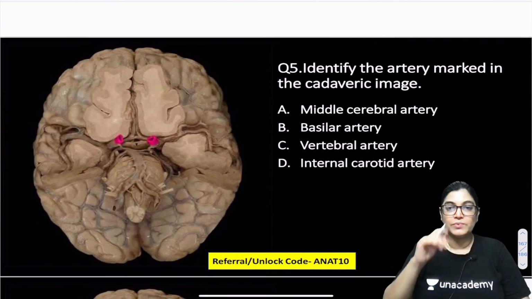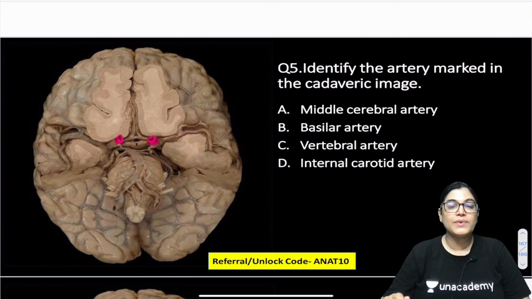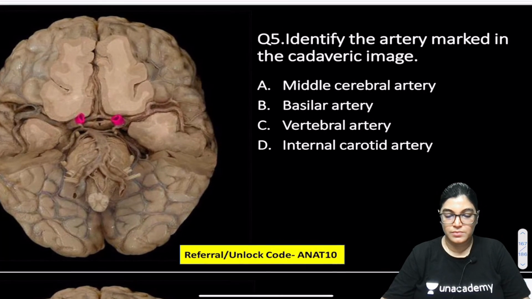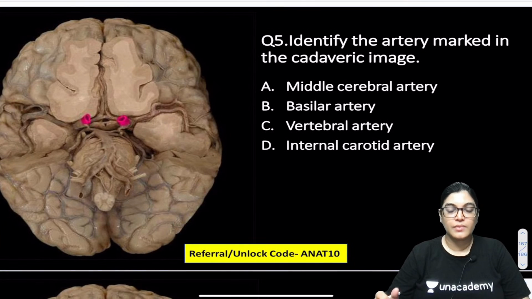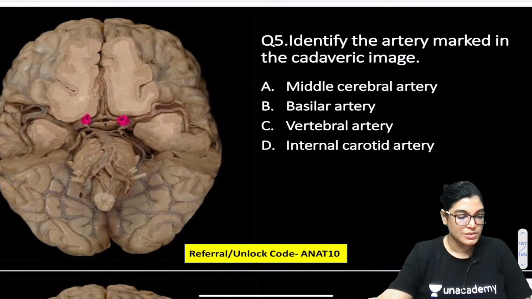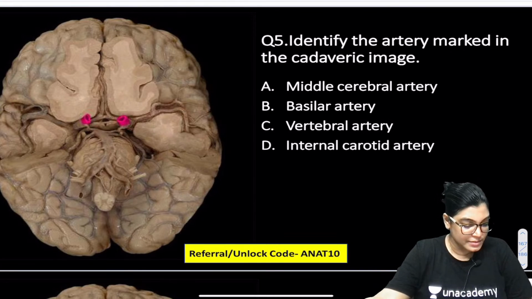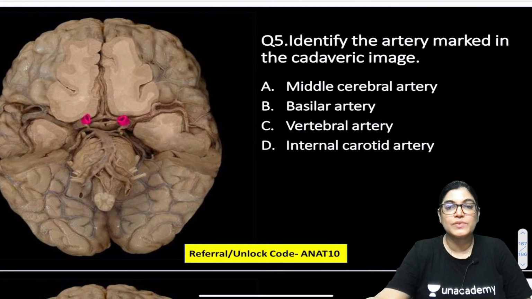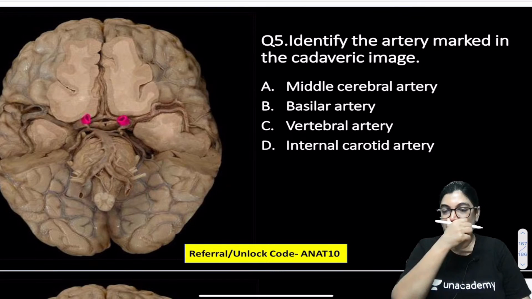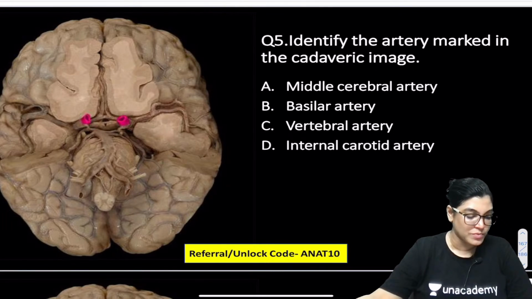Let's move on to question number 5. Identify the artery marked in this cadaveric image. Which artery is this? The red colored highlighted artery. Is it the middle cerebral, the basilar, the vertebral or the internal carotid? The basal aspect of the brain has been shown, an inferior view of the brain.